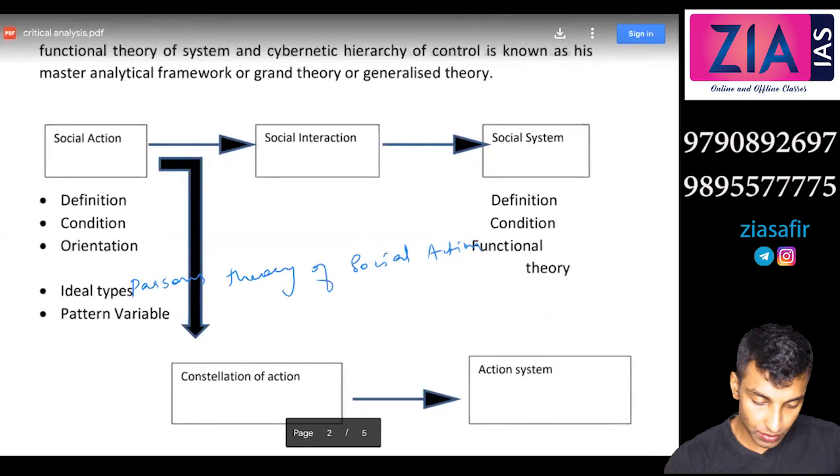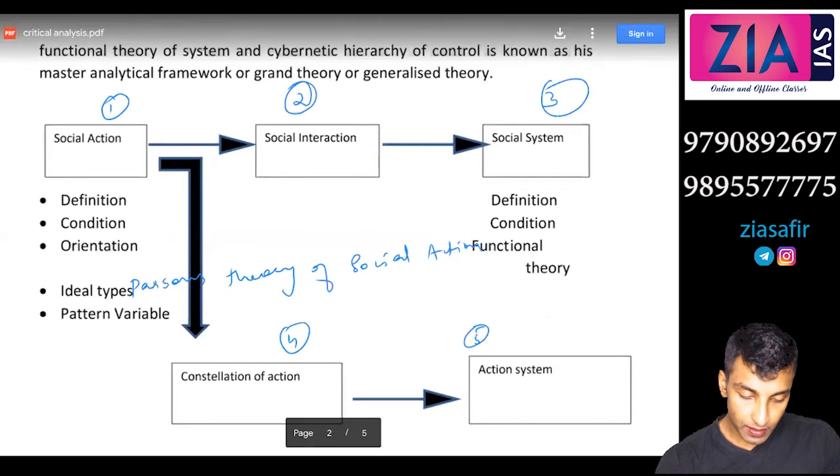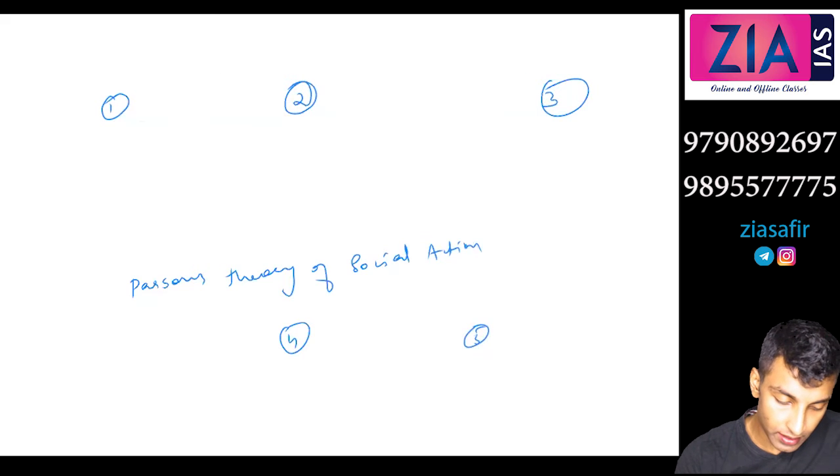This is 1, this is 2, this is 3, this is 4, this is 5. If you number like that, then if Parsons' theory of social action is asked, what you will write is actually for this question.